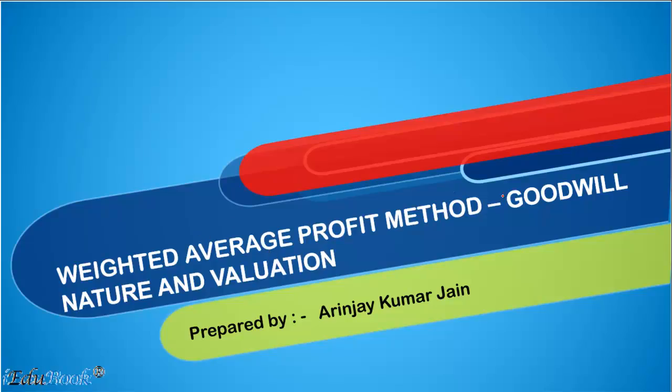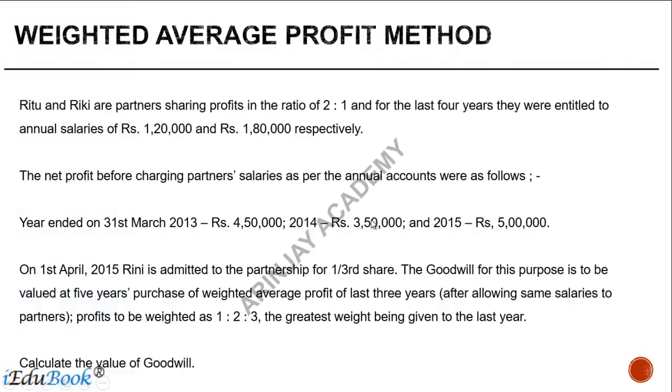Let us see how you calculate the value of the goodwill under the weighted average profit method. Ritu and Ricky are partners sharing profits in the ratio of 2:1, and for the last 4 years they were entitled to annual salaries of rupees 1,20,000 and 1,80,000 respectively.